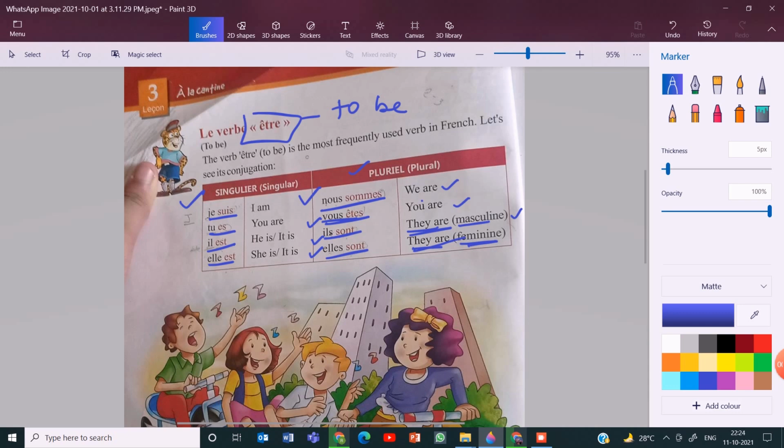Okay, so this is je suis, first person singular, tu es, second person singular, and il est, elle est is third person singular. Nous sommes is first person plural, vous êtes is second person plural, ils sont, elles sont are third person plural. I hope now you get it. So it's very important for you to learn this conjugation.